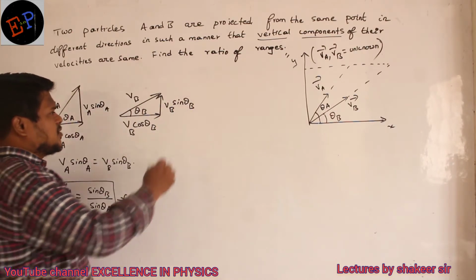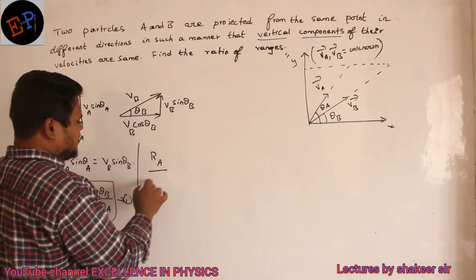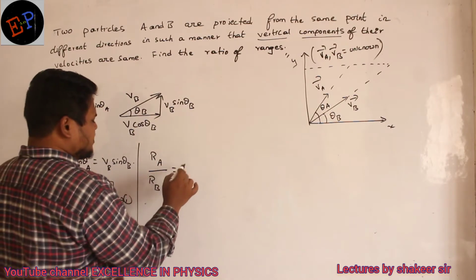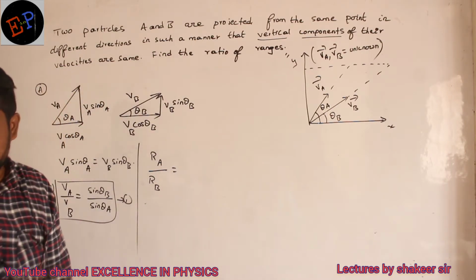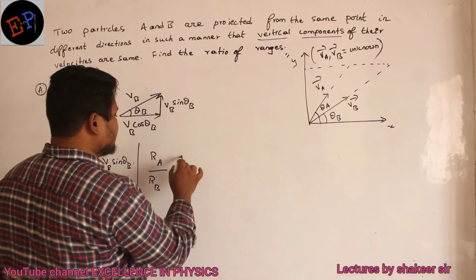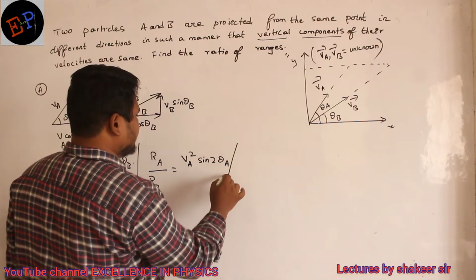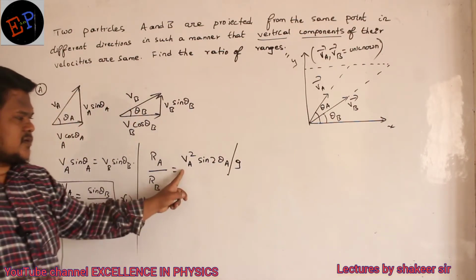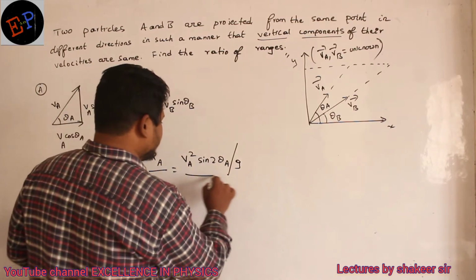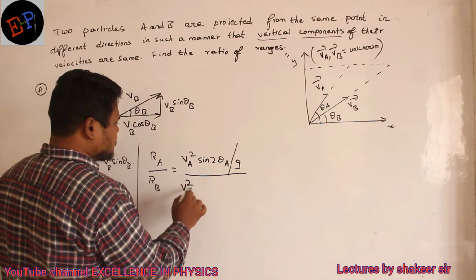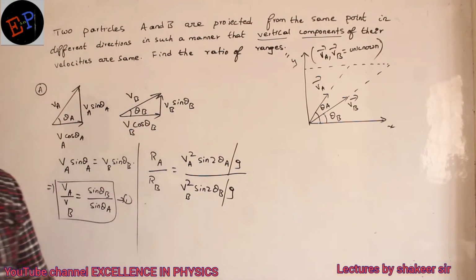So how can I calculate a range equation? Range of stone A divided by range of stone B. What is the equation to calculate a range? u square sine 2 theta divided by g. That is the equation of range. So u square means here VA square sine 2 theta A divided by g. Can I write like this? Similarly, I will write the equation of range for the second body: VB square sine 2 theta B divided by g. Are you able to understand?